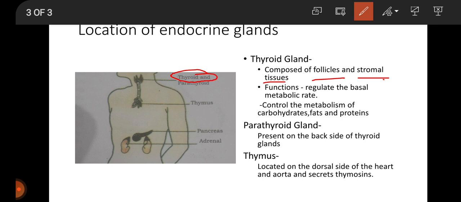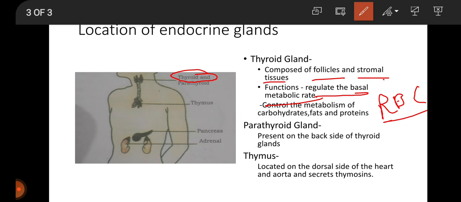Thyroid hormones perform the following function: regulate the basal metabolic rate. They control the metabolism of carbohydrates, fats, and proteins. They influence the maintenance of water and electrolyte balance. They support the process of red blood cells formation, RBC, red blood cells.